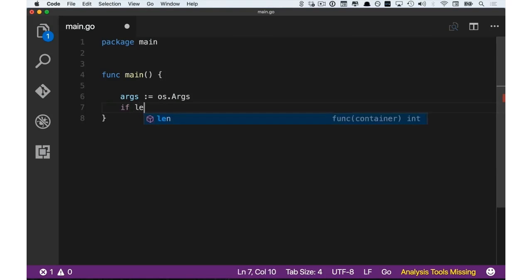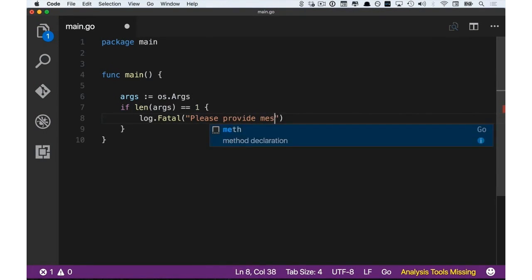Then we're going to check if the length of the arguments is equal to 1. And if it is, we're going to log an error: please provide message. And this is because the first argument to a Go program is always the name of the program itself. The actual user supplied argument is the second argument returned from the os.Args slice. So that's what we're going to assign to the message variable.